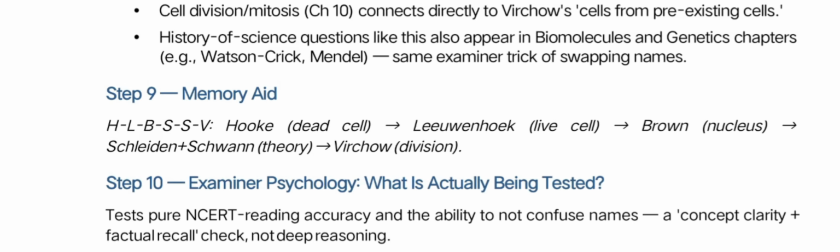Cross-chapter links. In this chapter, one of the cross-chapter links is that cell division, mitosis, connects directly to Virchow's idea of cells from pre-existing cells. History of science questions also appear in the biomolecules and genetics chapters, for example Watson, Crick and Wendell. Examiners may use the trick of swapping names. This is the most important thing to know, along with a memory aid.